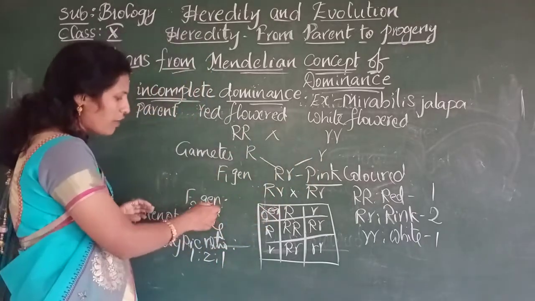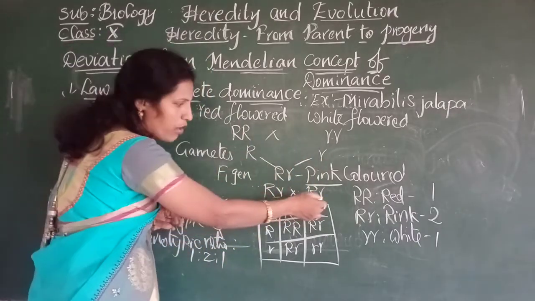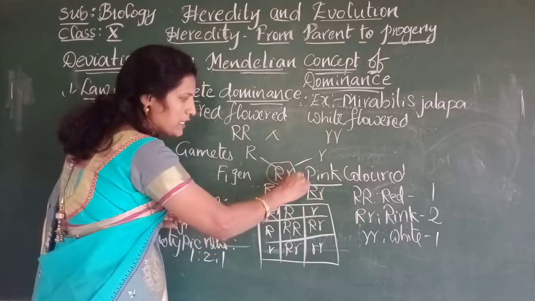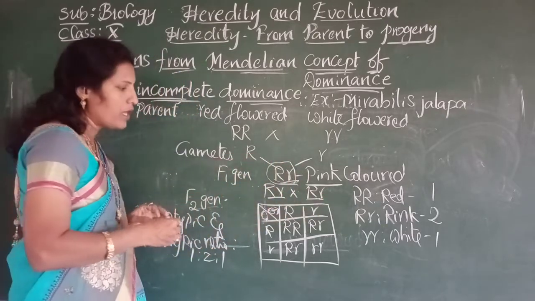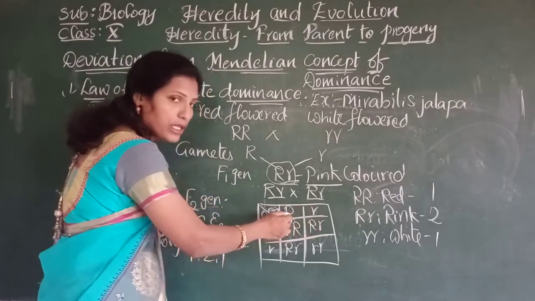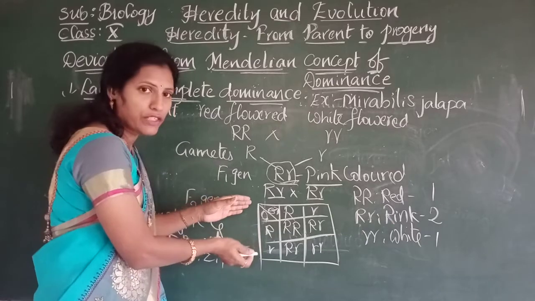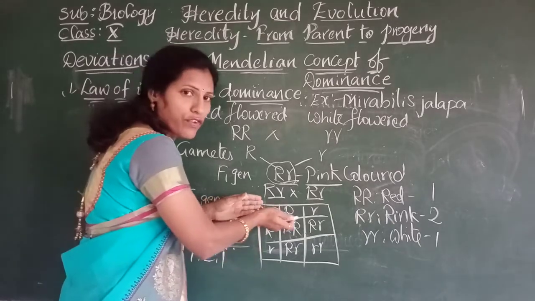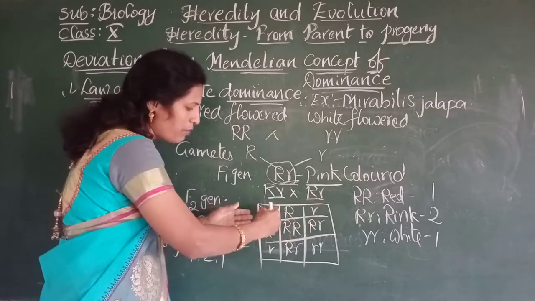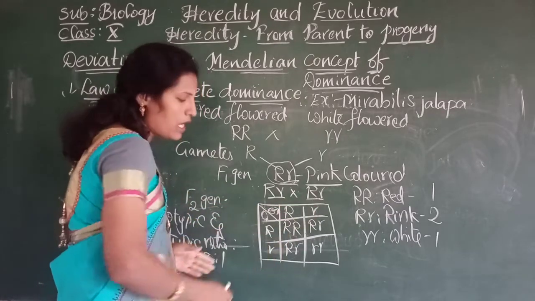Now the F2 generation. This hybrid plant is self-pollinated, and we see the gamete formation here. We already discussed the Punnett square: one parent's gametes we write along one side of the square, and the other parent's gametes along the other side.